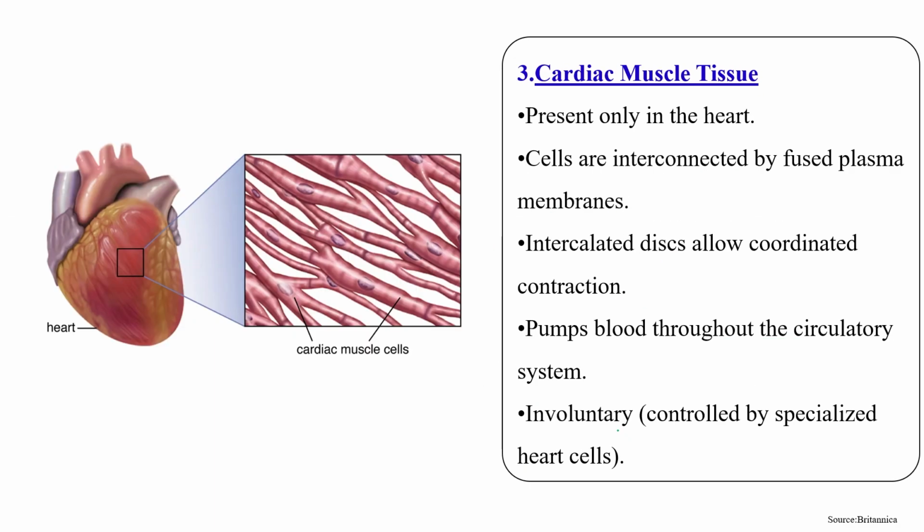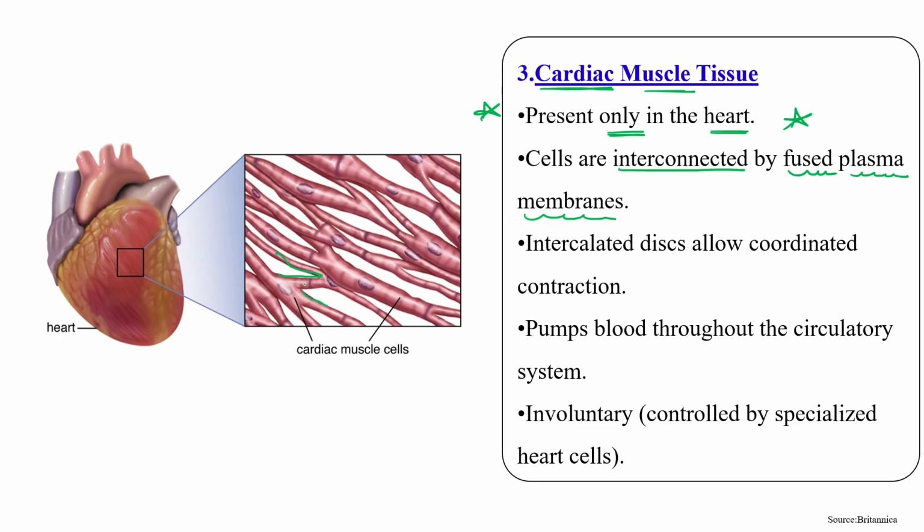Okay, the third type comes under the cardiac muscle category. Cardiac muscles are present in the wall of the heart, only in the heart. And these cells are interconnected by fused plasma membrane, as you can see over here.